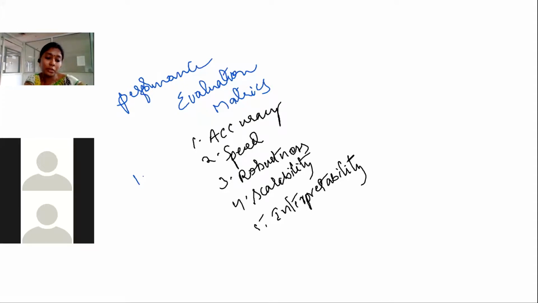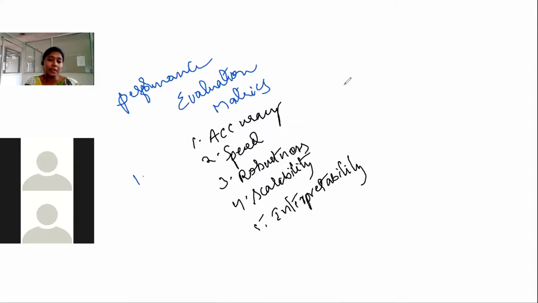So these are the 5 metrics which we need to consider. Coming to the accuracy. Here, accuracy of a prediction or classifier, for both we are discussing. Accuracy of a classifier is the efficiency of the classifier in correctly predicting the labels for a given tuple. So how exactly it is going to predict the label of the given tuple, that is the accuracy of the classifier or the predictor.